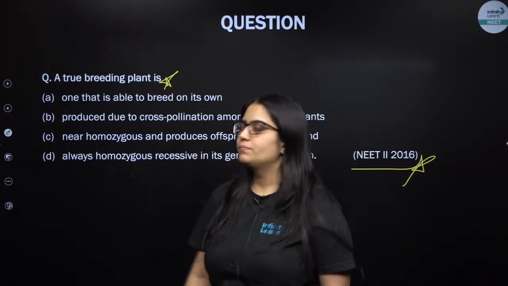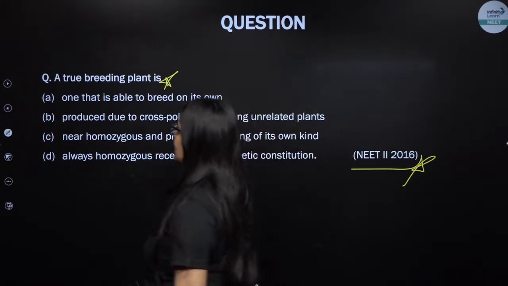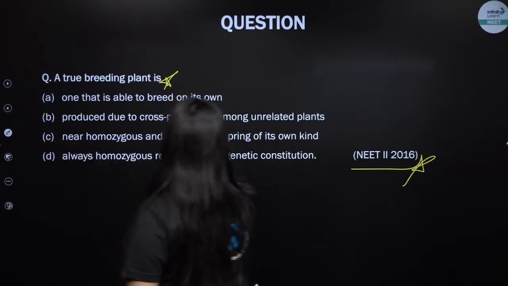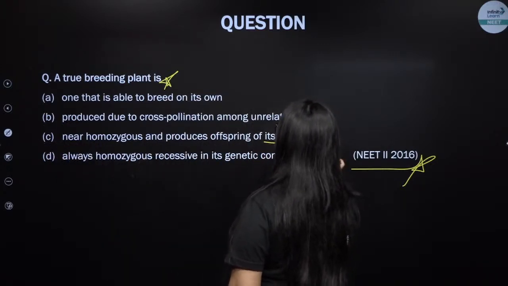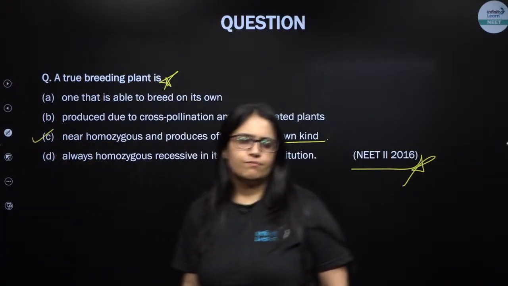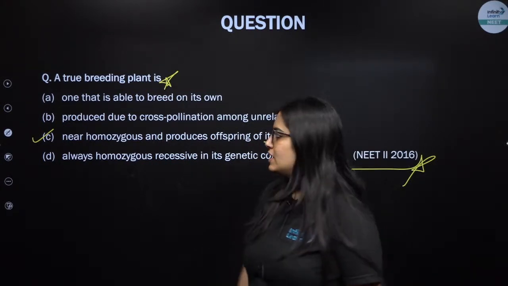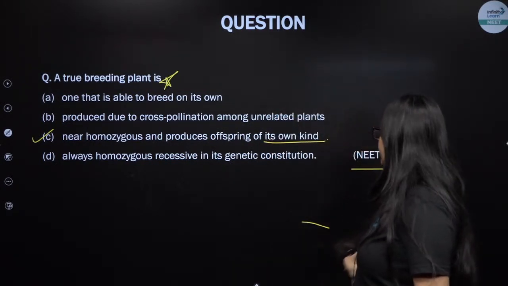Okay, then let me help you out over here. A true breeding plant is near to homozygous and produces offspring of its own kind. It is produced via continuous self-pollination. I hope this is clear. Let's see the next question.